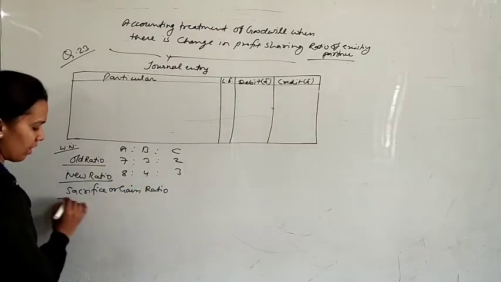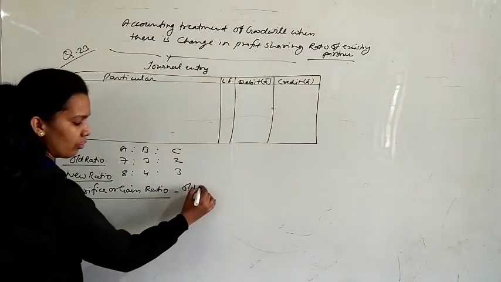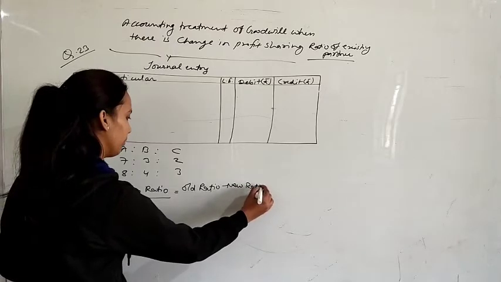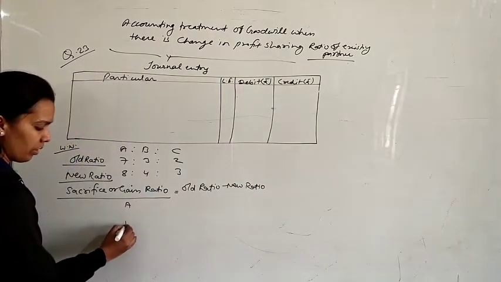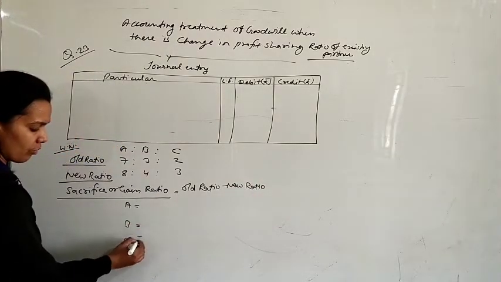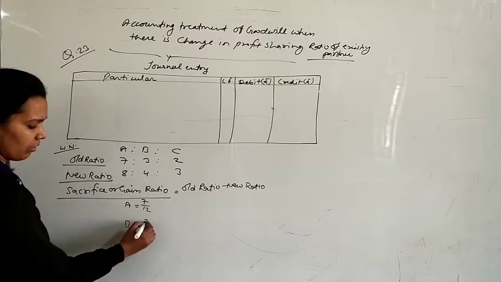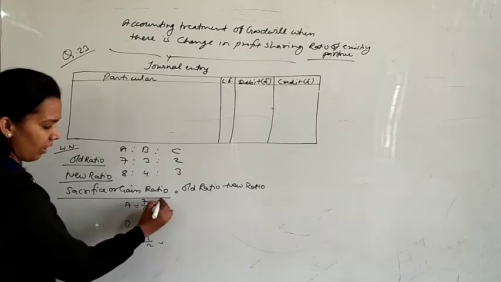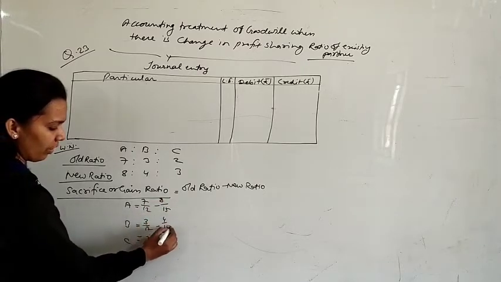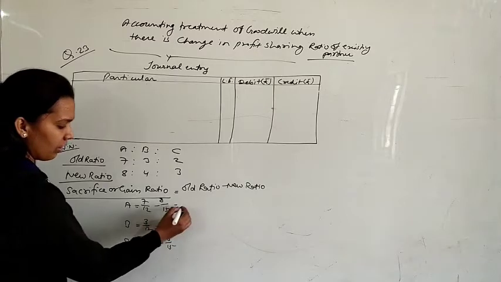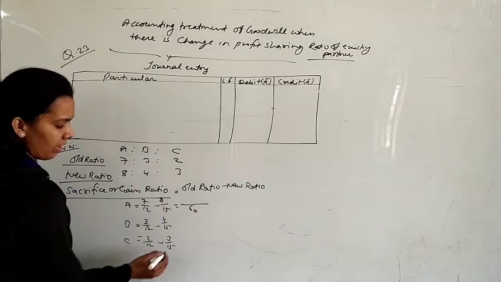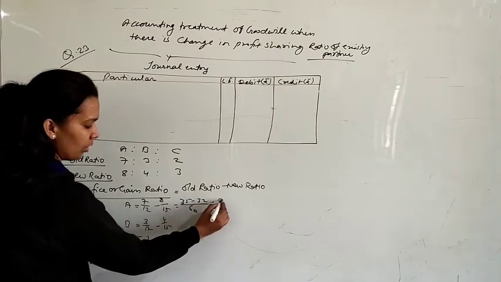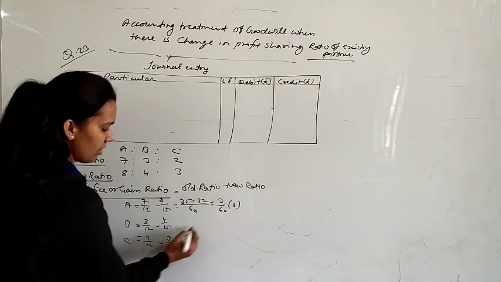Later we will study the next question. So as I told you, the formula, that is old ratio minus new ratio for all these three partners. Write down the old ratio first, 7/12, 3/12 and 2/12 minus 8/15, 4/15 and 3/15. 60 we can take as LCM, that is 35 minus 32. 3/60, this is sacrifice.